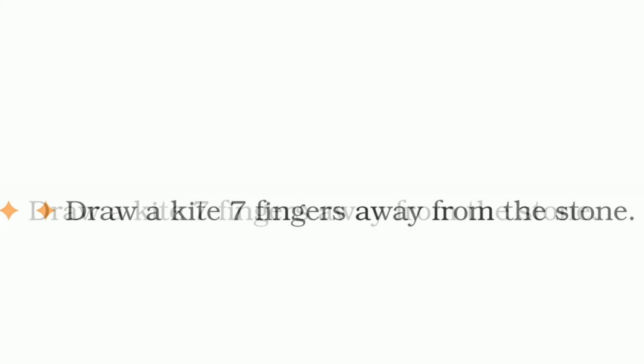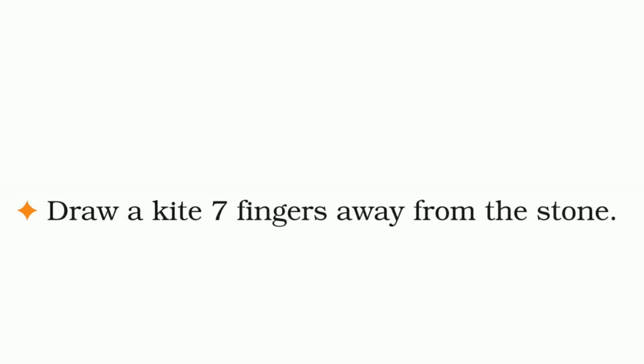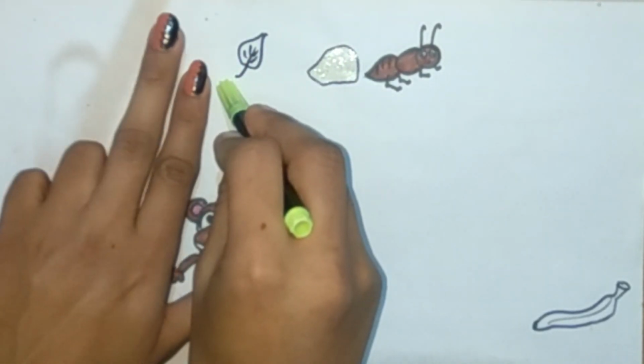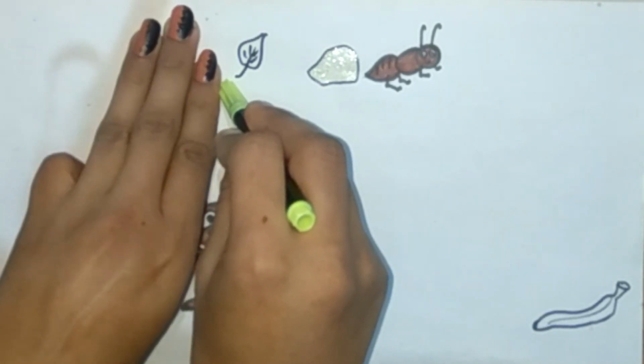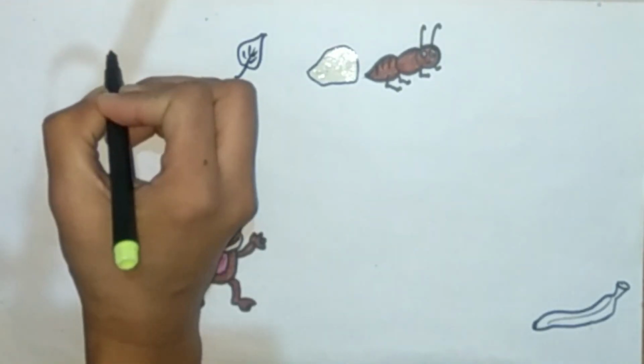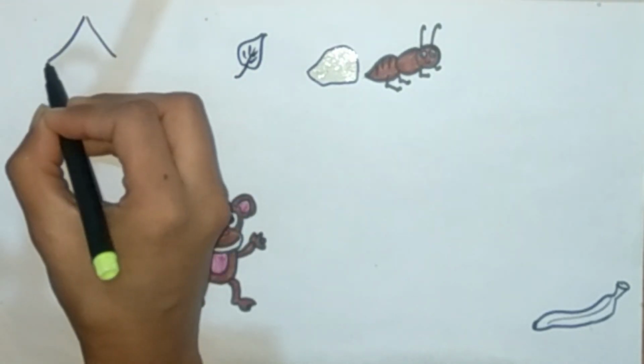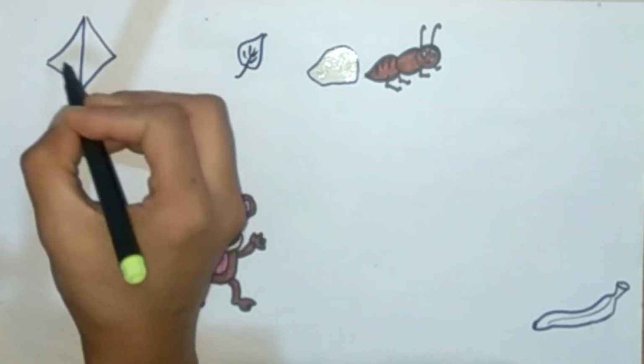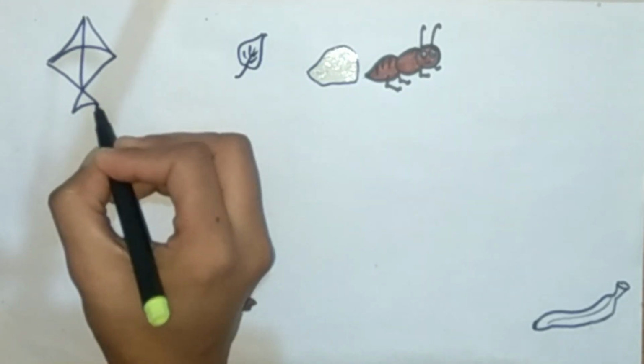Now the next question is, draw a kite 7 fingers away from the stone. Now I am going to measure with my fingers 7 fingers away from the stone. Now here I will draw a kite. Now I have drawn a kite 7 fingers away from the stone.